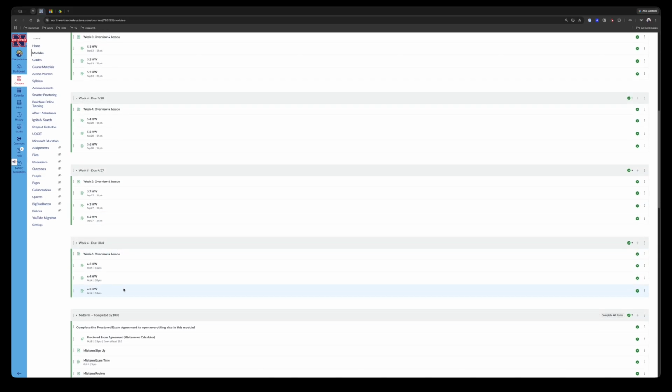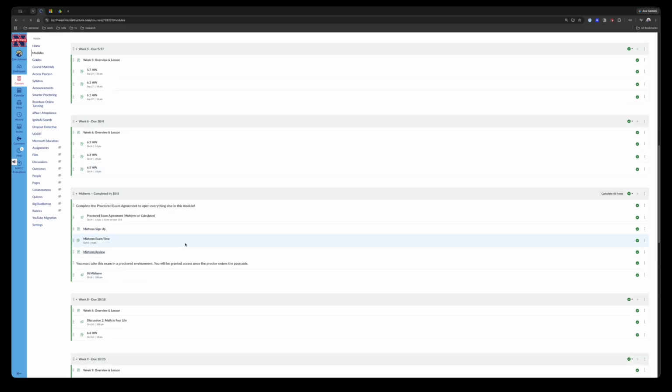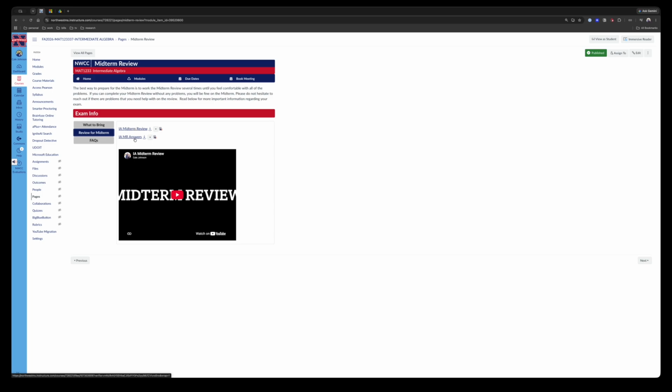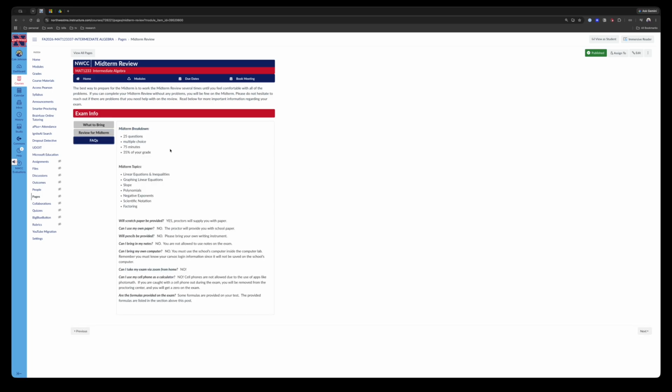Let's see, what to bring, the calculator policy, and again, your review. So you have a study guide, the answers to the study guide, and me working the study guide, and then some frequently asked questions. How many questions are there? What's the format? 75 questions, or 75 minutes rather, 35% of your grade, because the midterm and final make up 70% of your grade, so we split that. And then other things you might want to know or have questions about.